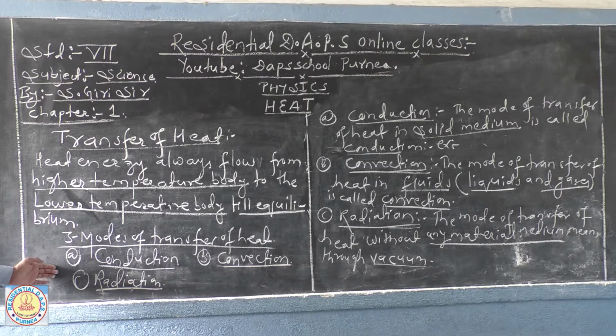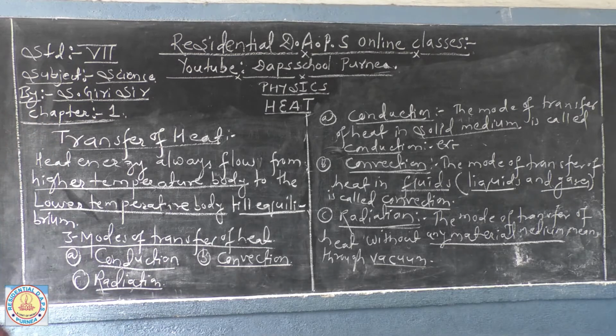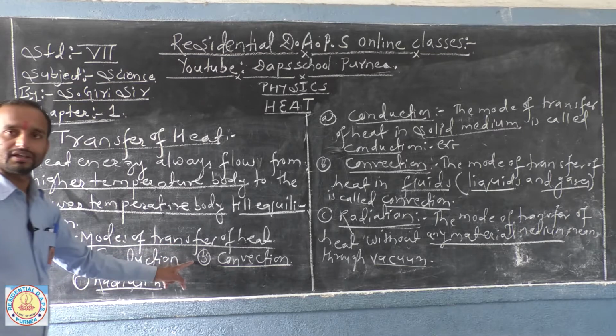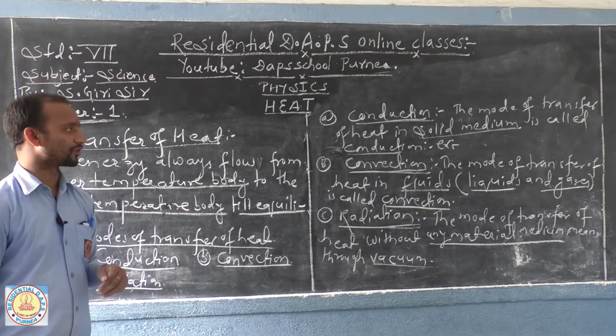So here in your book, we know there are three different modes of the transfer of heat. A, conduction; B, convection; and C, radiation. Means three different modes are there by which heat transfers from one place or one point to the next.